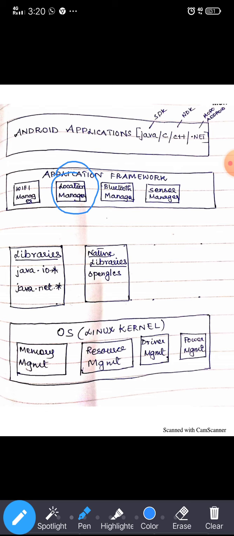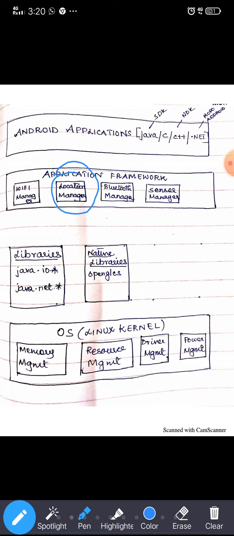So for that, we have a framework for this application so that the location manager returns the position. Each and every task is minimized, and we can get our configuration. We can use each and every functionality which is built into this application framework.